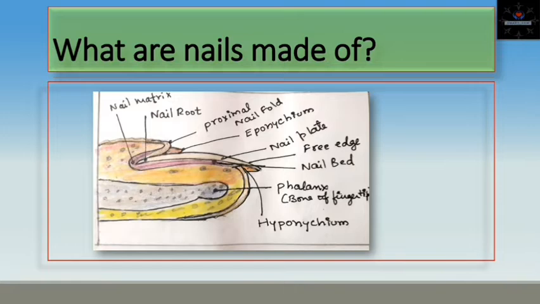The matrix produces cells that become the nail plate. The width and thickness of the nail plate is determined by the size, length and thickness of the matrix, while the shape of the fingertip is determined by the bone, whether the nail plate is flat, arched or hooked. The matrix will continue to produce cells as long as it receives nutrients and remains in healthy condition.